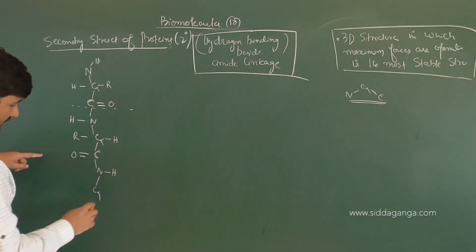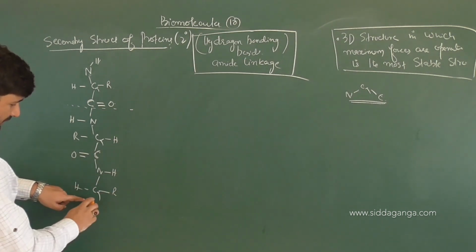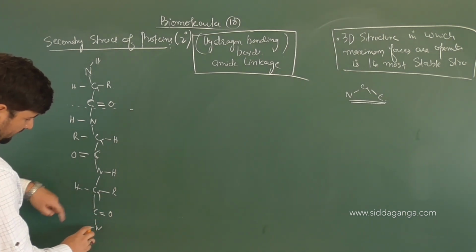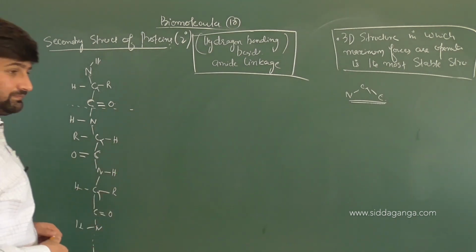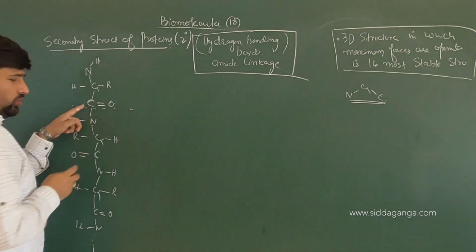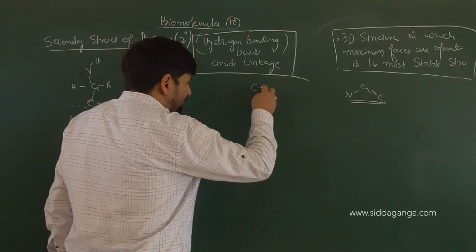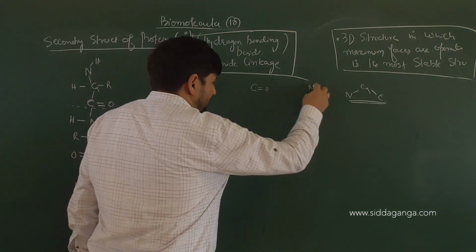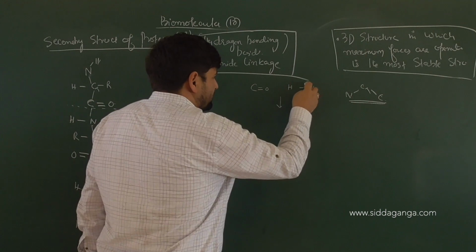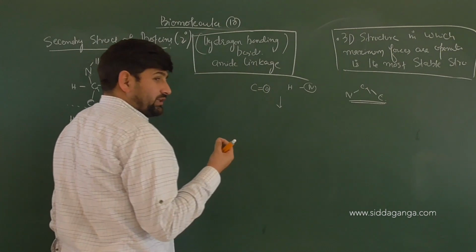Keep this thing in mind. Again you get C alpha, then you have R here and H here. Yes, then you can continue it. What will be the next group? C double bond O, then you will have N, H, and so on and so forth. The chain will continue. Now you can see that it is a C double bond O group and this is an NH group. If you have C double bond O and NH groups present in a molecule, there are great chances that, see, this nitrogen and oxygen are two electronegative atoms. They can be bridged by hydrogen. This is what a hydrogen bond is.